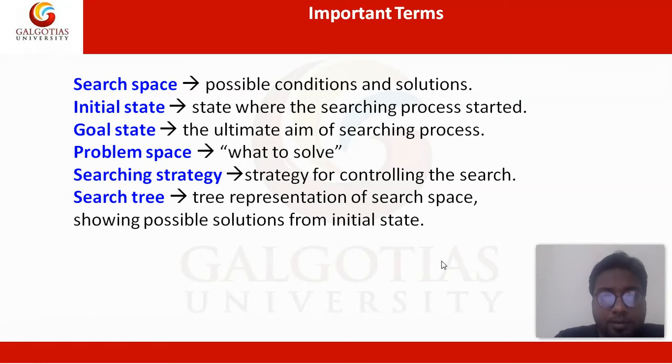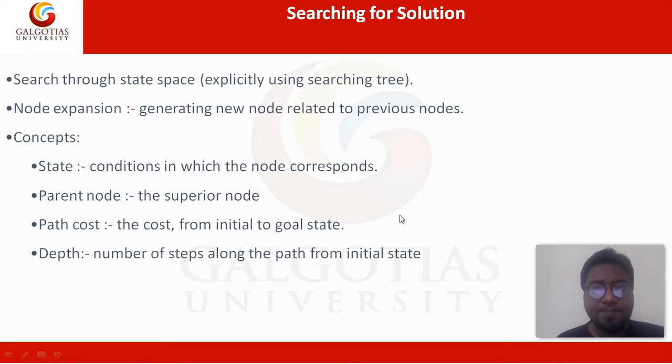Finally, we make a search tree. The tree representation of the search space, where the search space is all possible restaurants, showing possible solutions from the initial state. So the top node of the tree is known as the initial state. Searching for solutions means searching through the state space using a search tree. Node expansion: if we are generating a new node related to the previous node, it is called node expansion. What are the important concepts of a solution?